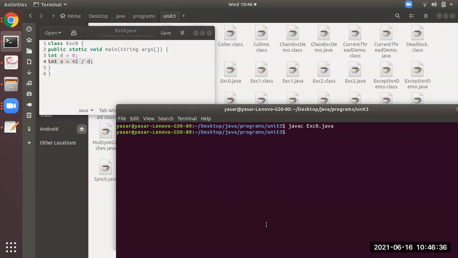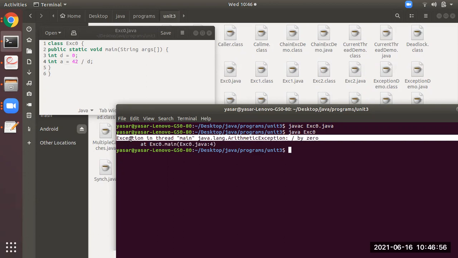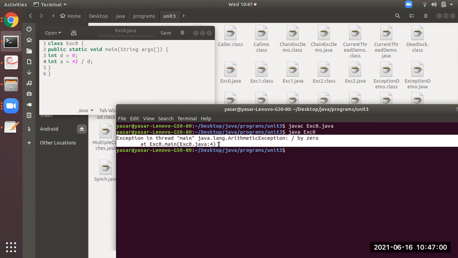Over here the Java program is compiled, which means that kind of error is not known at compile time, but it will be known at runtime. When you execute this, like java space file name, you will be able to see it will give you an error. I hope you all have understood. So this particular program has an error which is thrown at runtime. This is known as an abnormal condition which has occurred at runtime.